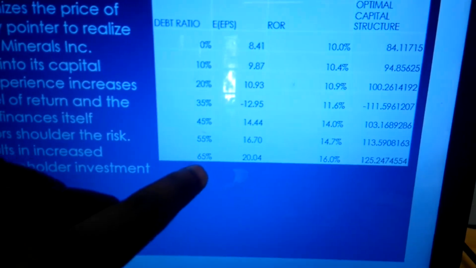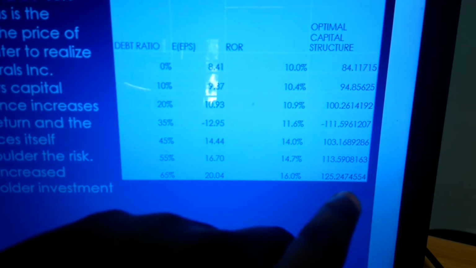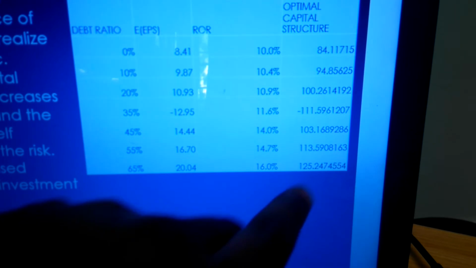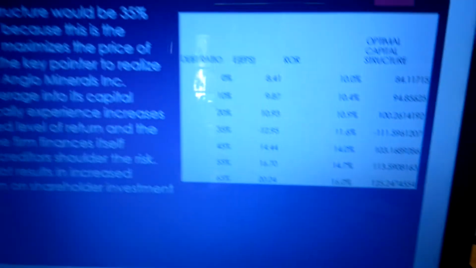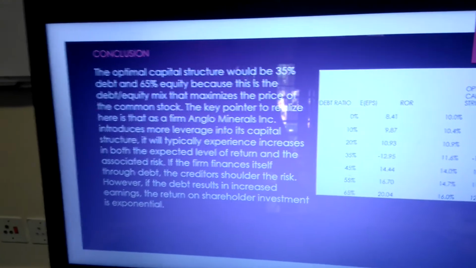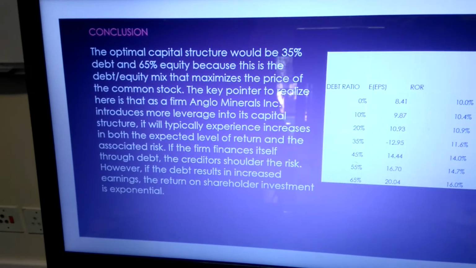But when the debt ratio is 65% and the interest rate is high, we get the capital structure of 125.24.